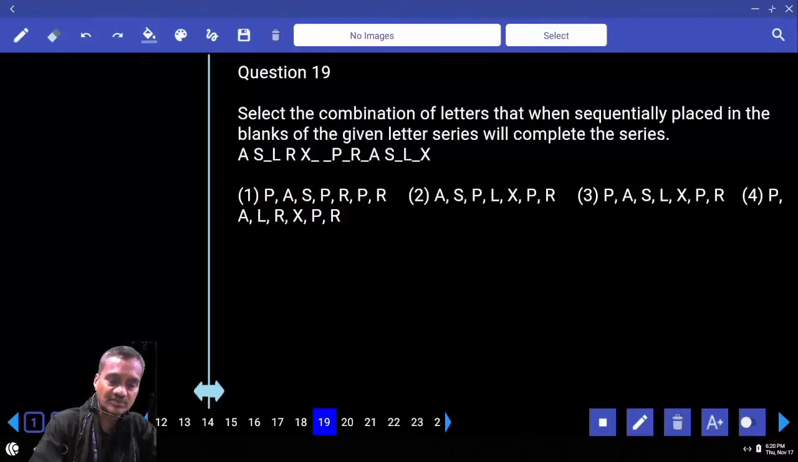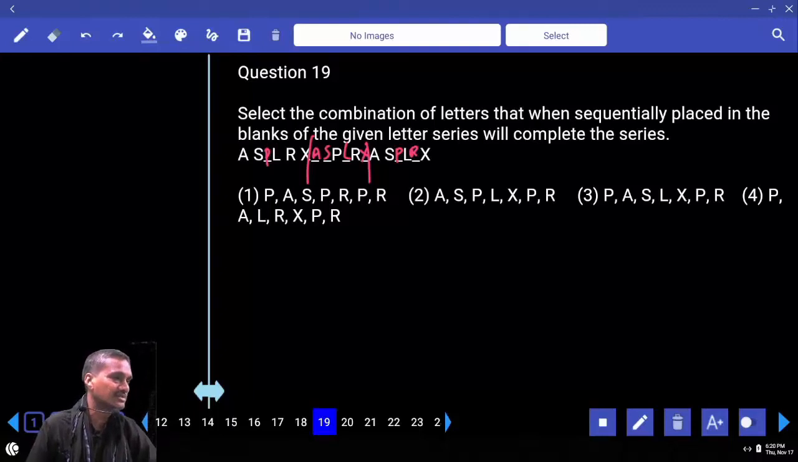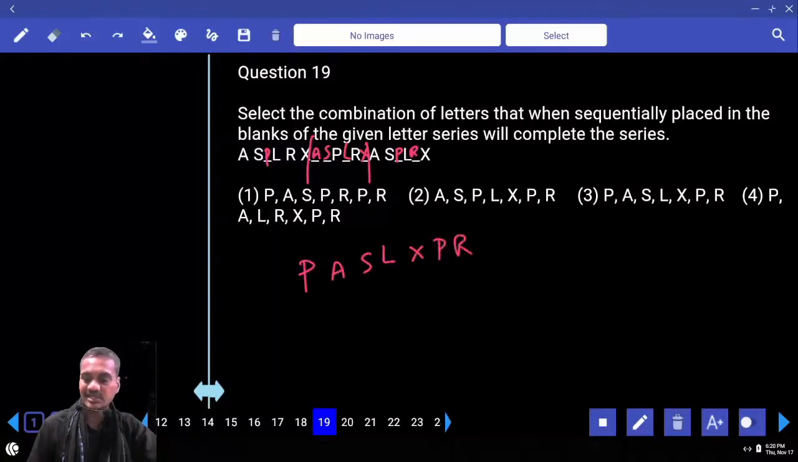1, 2, 3, 4, 5, 6. Again 1, 2, 3, 4, 5, 6. 1, 2, 3. First letter, A. Here also what do we get? A and S are the first two letters. AS, ASP is there, ASPLR. ASPLR last letter is X. And the same term is repeated, ASPLRX, and so on. And what are the letters that are missed out? P, A, S, L, X, P, R. PAS, LX, PR. Choice 3, 19.